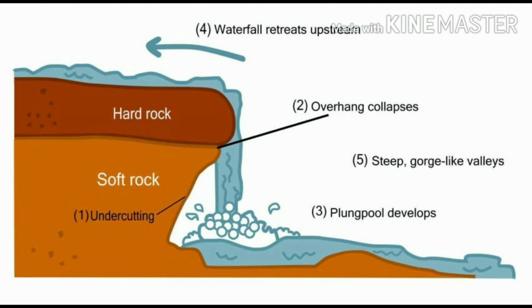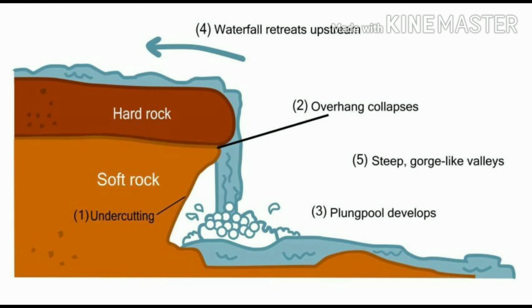And what is the meaning of the relative difference in the topographic relief? Water usually flows from the upper side to the comparatively lower portion. So that height difference in the topography, the height difference in the land mass, is referred to as the relative difference of topographic relief. So from the heighted place, when the water falls, that is referred to as the waterfall, and the hard rock develops such a situation in which water can fall forcefully.